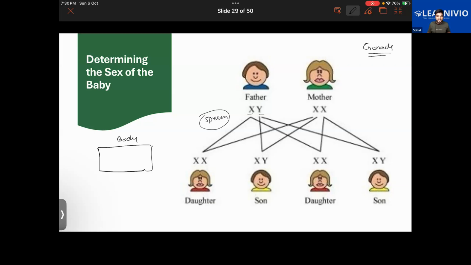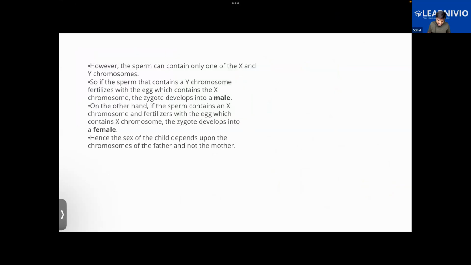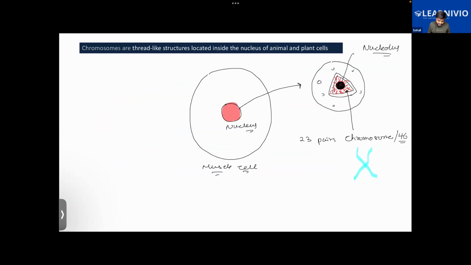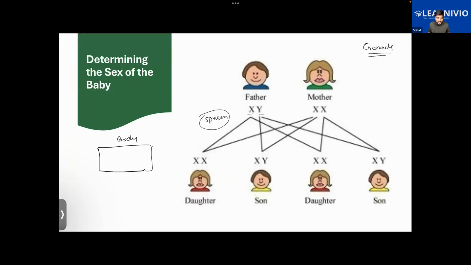There you can say that the sex of the baby is determined by the chromosomes present in the male and female sex cells at the time of fertilization. The chromosome present in the sperm and the ovum determines the gender of the baby.